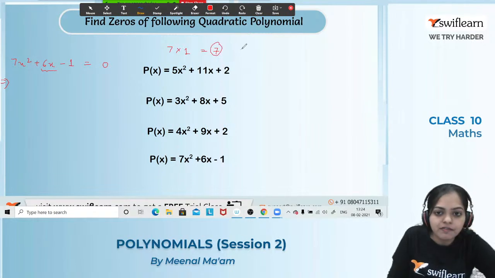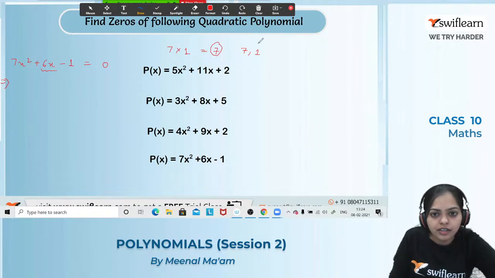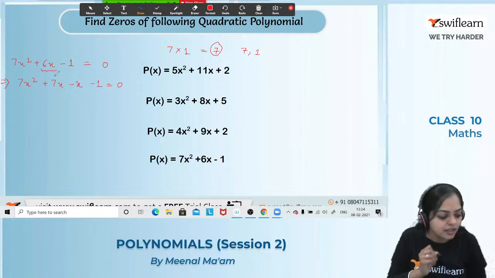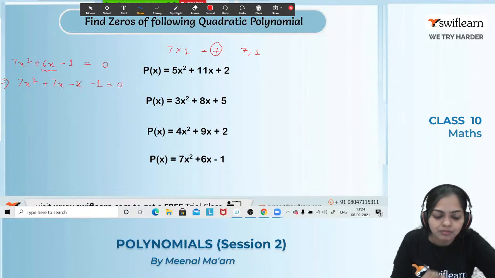So what are the factors of 7? The factors of 7 are 7 and 1. We have to keep those two factors of 7 so that their addition or subtraction will be equal to what? Their subtraction or addition will be equal to 6. Alright, so how are we going to take this? 7x squared plus 7x minus x minus 1 equals 0. And see, when we subtract these, or we can say when we add these, we will get 6x. And their multiplication is also equal to minus 7. Yes?